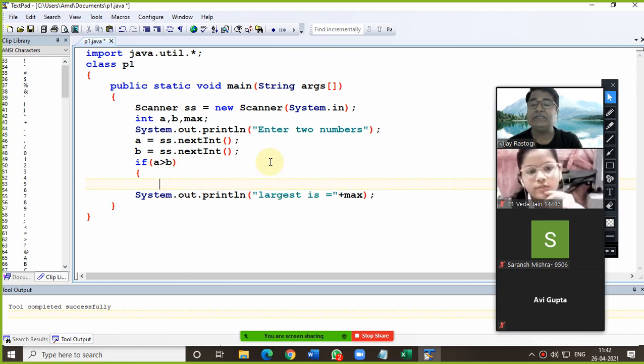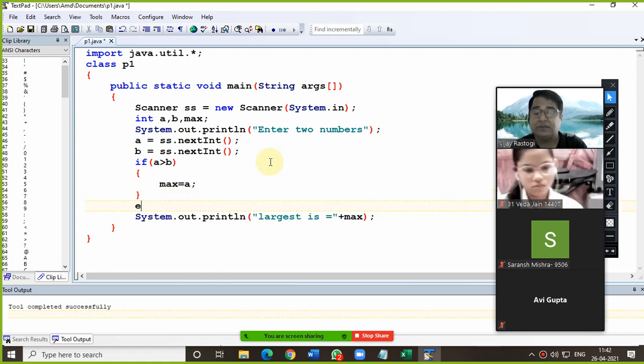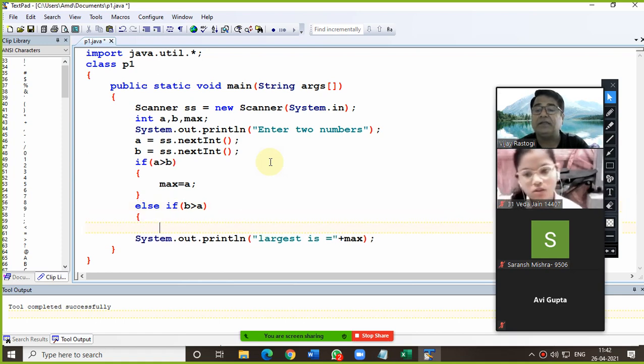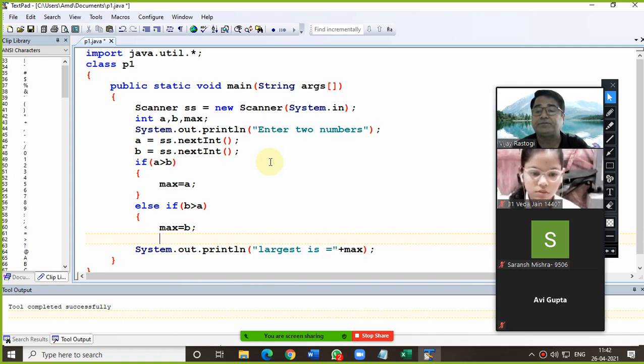So the basic condition is we are supposed to find the largest. If this condition is true, then we can store the largest in max. Now if b is greater than a, then max equals b. Am I clear? Now the largest is max.